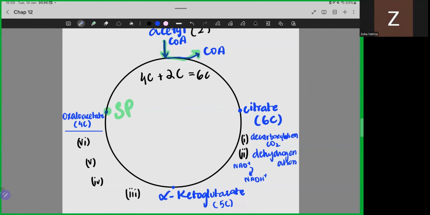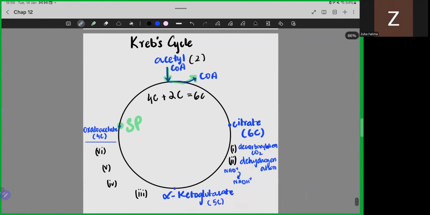So be thankful to Cambridge for making your life easier. अच्छा जी. So आपको सिर्फ 4 compounds याद करना है. Acetyl CoA, citrate, oxaloacetate, alpha ketoglutarate. Yes, राहिमा आपको पूरा glycolysis याद करना पड़ेगा for MCAT.